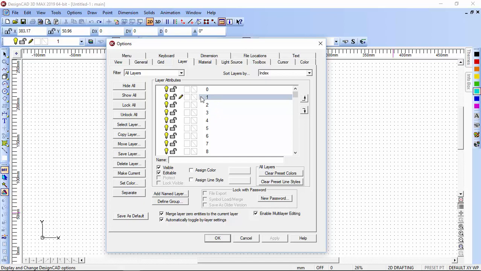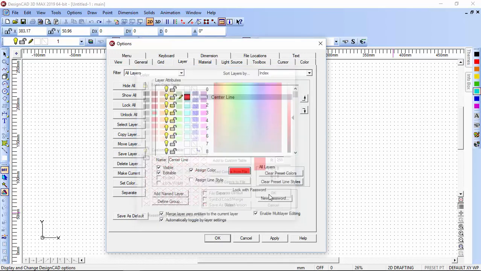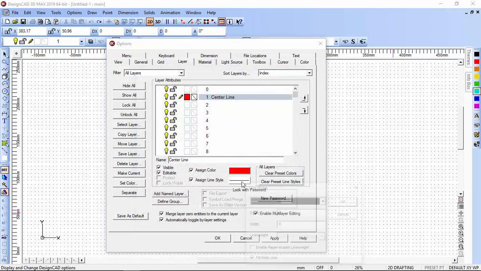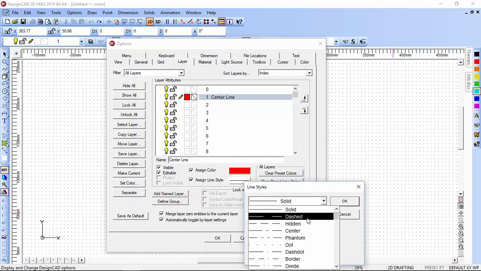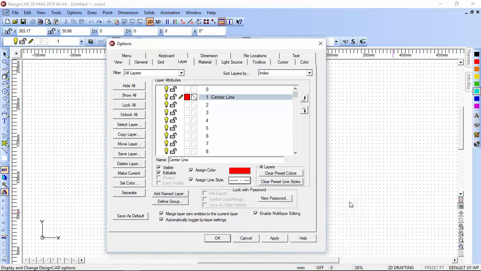So if we've got here, this first layer is highlighted in grey, if we click in here, we can enter a name, and we'll just type in centerline. We'll assign a color, hit the swatch, make that red, OK, assign a style, and center, and OK, apply, OK.